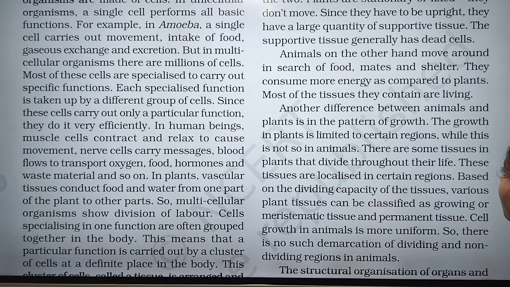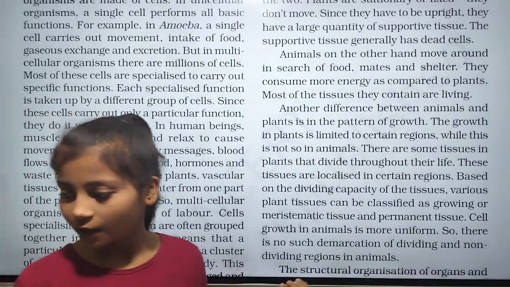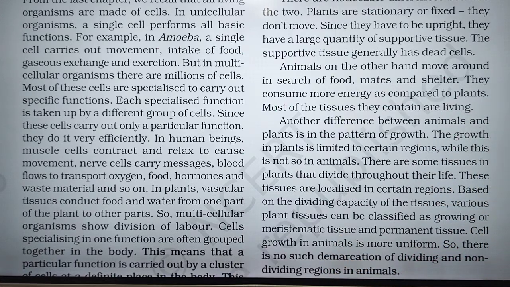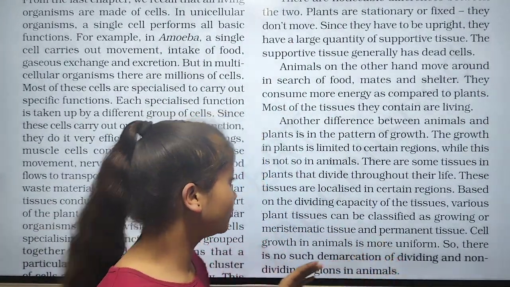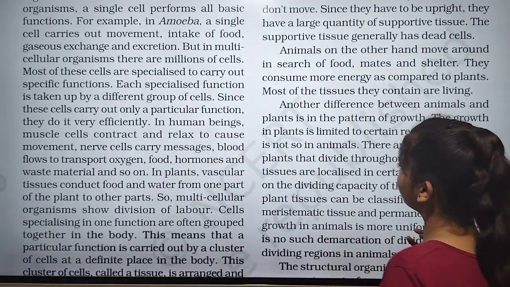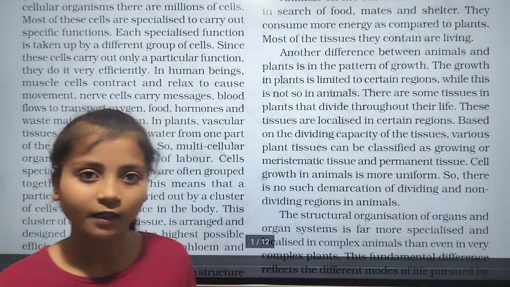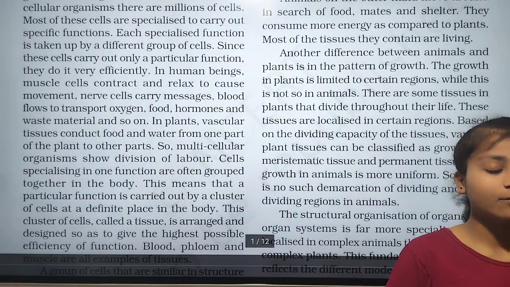And in the pattern of growth, the growth in plants is limited to certain regions. It means if we talk about plants and animals, the growth of plants is limited to certain regions, but not in animals. There are some tissues in plants that divide throughout their life. Like you can say meristem tissue.